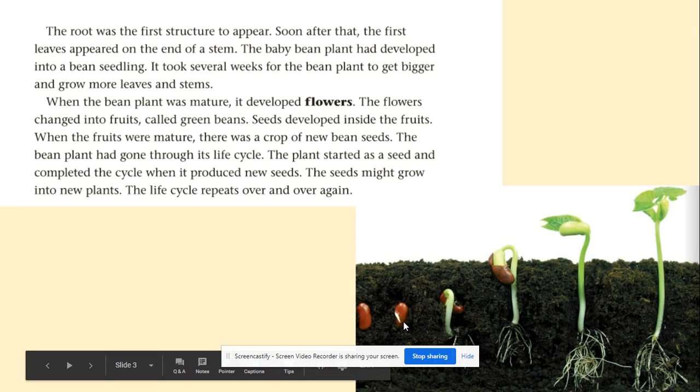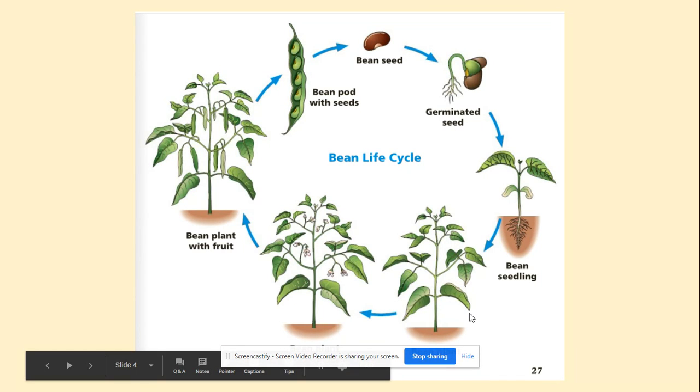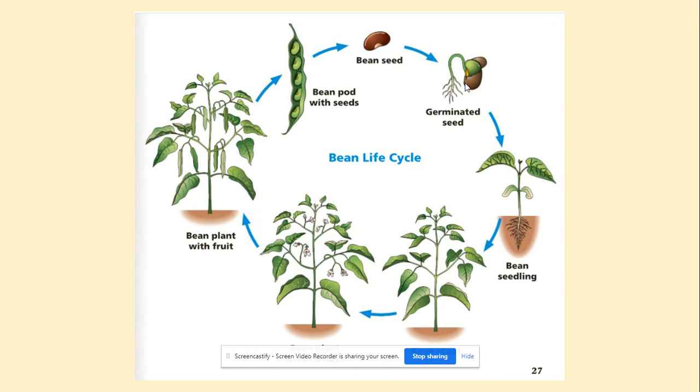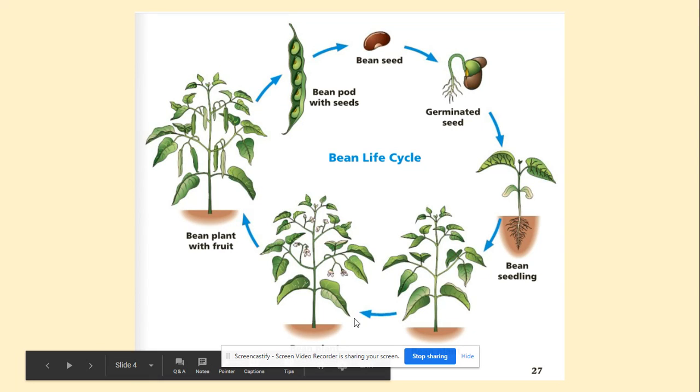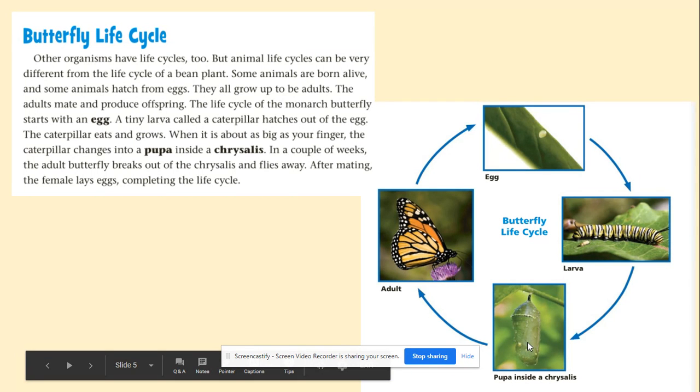Let's notice this photograph here on the right. Here's the bean life cycle. What's amazing about the life cycle is it just goes around and around. We can start over here at the bean seed, move to germinated seed, the bean seedling. The seed is growing. This is the bean plant with the green beans hanging off of it. And those individual green beans are bean pods with seeds, and the cycle just begins again.